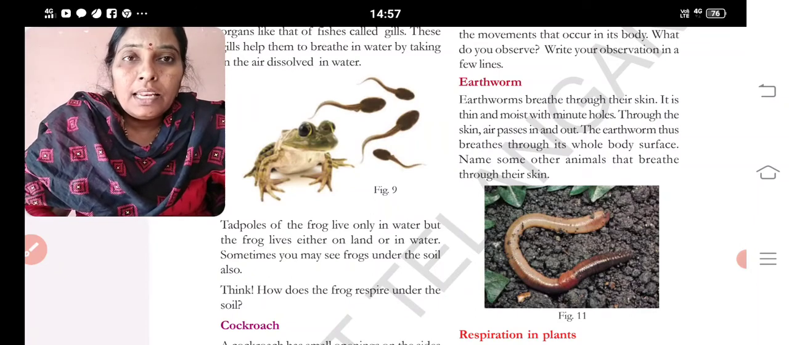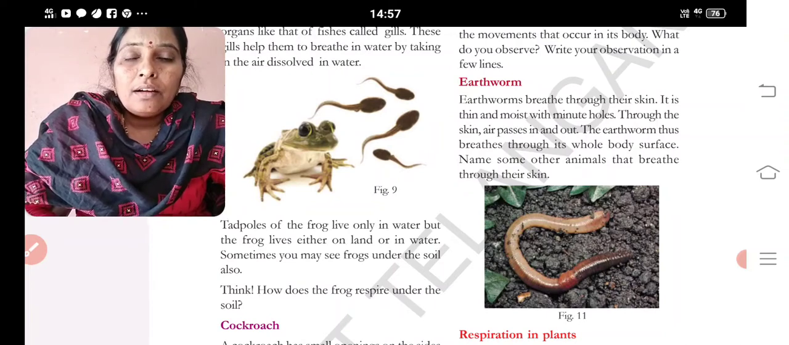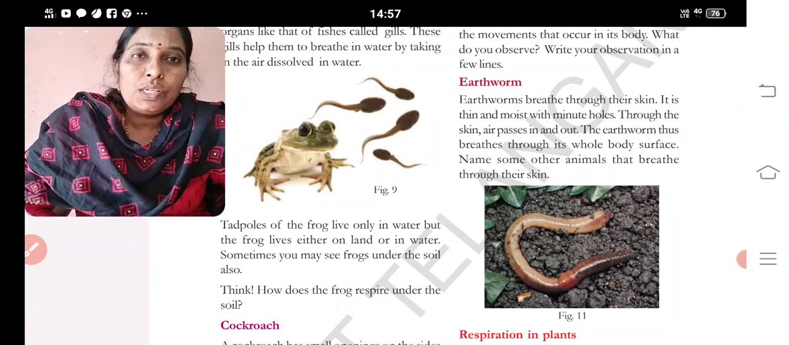Exhaled and inhaled gases will have percentages of carbon dioxide, oxygen, nitrogen. Oxygen, carbon dioxide, nitrogen.